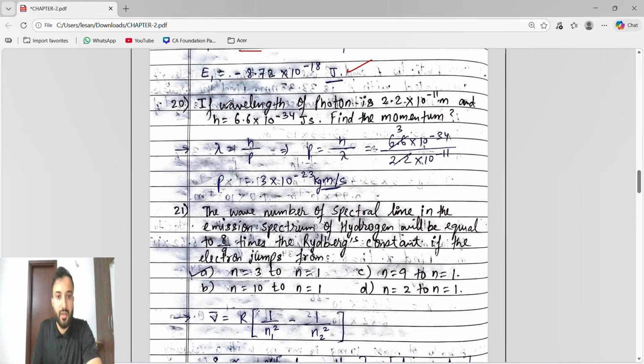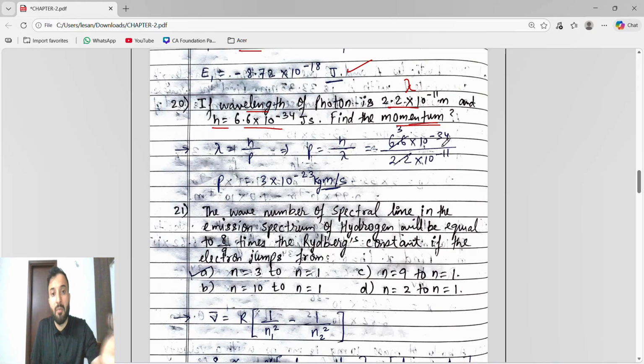Okay. Next, if the wavelength of a photon is this much, guys, wavelength is given, meaning lambda is given, and the h value, Planck's constant, is given. Find the momentum. So here which formula are we going to use? Correct, guys. We are going to use lambda is equal to h by p, where p is momentum, because in this question they have given momentum.